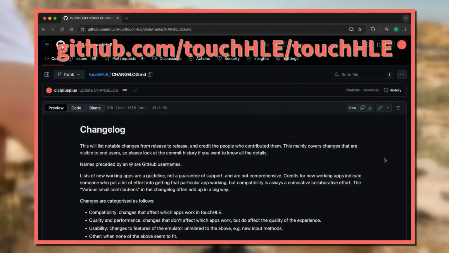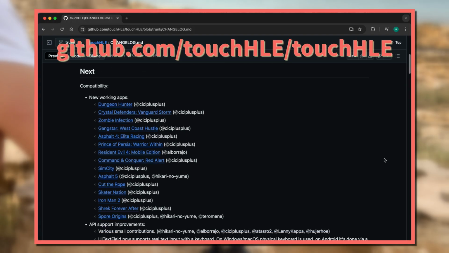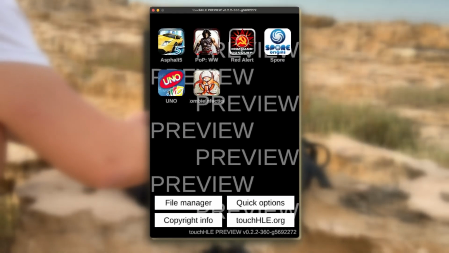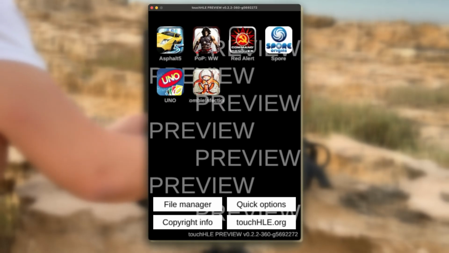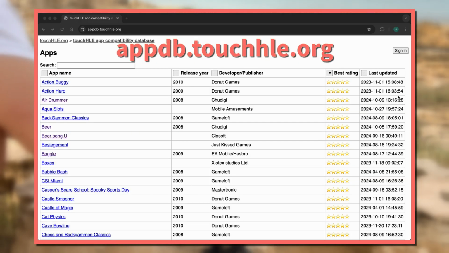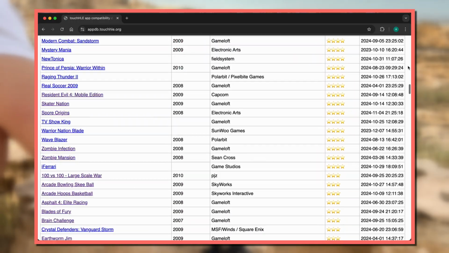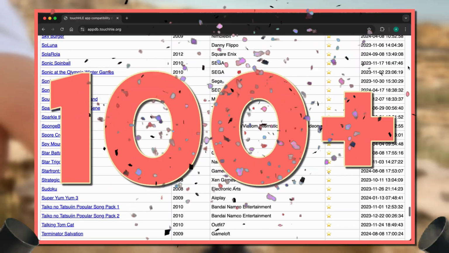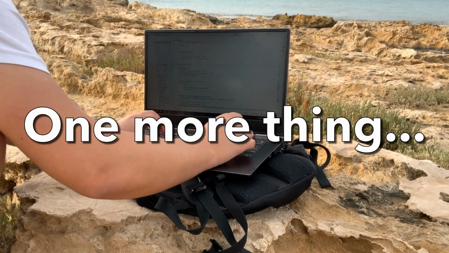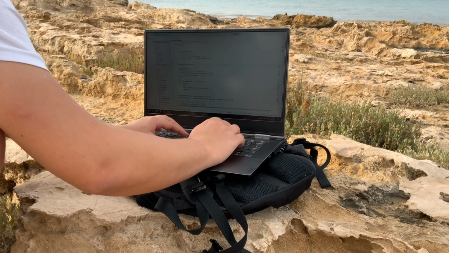The full list can be found in the changelog file of the Touchy Chili repository on GitHub. All of those games are already supported in the preview version of Touchy Chili, and you can download it from the touchychili.org website. In addition, we now have an app compatibility database, and we recently crossed a huge milestone of supporting more than 100 early iOS games. And I have some exciting progress regarding support for later versions of iOS.